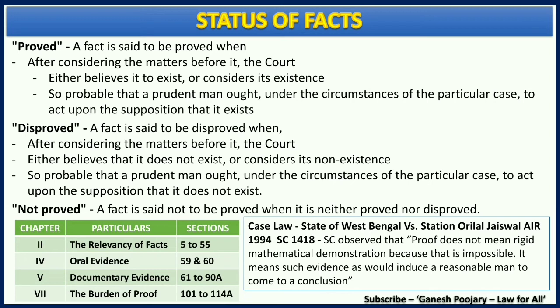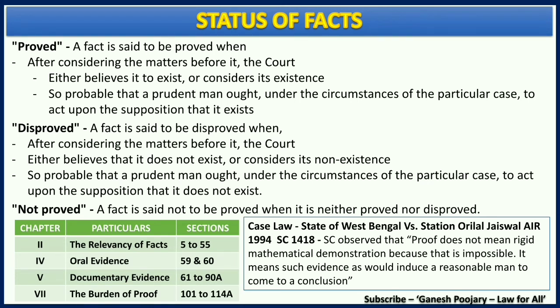The last one is not proved. We have two statuses already: one proved, the other one disproved. Now, something may not end just like that. The court may have further questions. Here, we cannot say it is either proved or disproved. When a particular fact is neither proved nor disproved, we call it not proved.